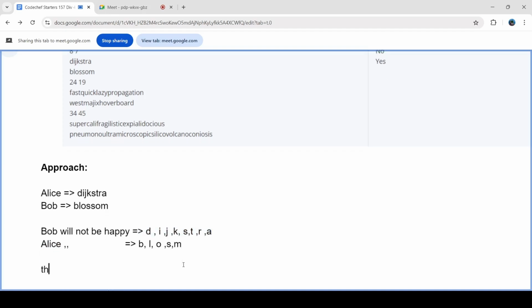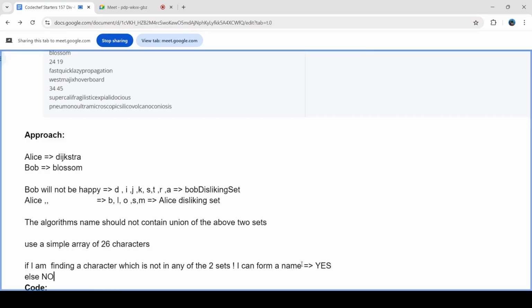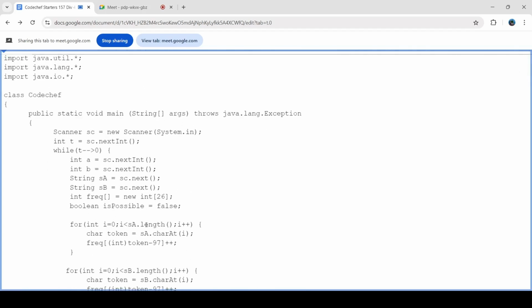So the algorithm's name, the condition of this question, is that the algorithm's name shouldn't contain any of the above letters. Basically, the union of the above two sets. If I call this one set and this another set, let me call it the Bob disliking set, then return yes. Else I will return a no. Pretty simple, right? So that's what the code does.